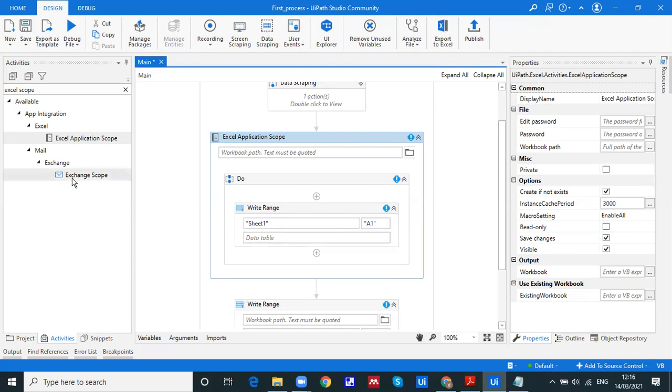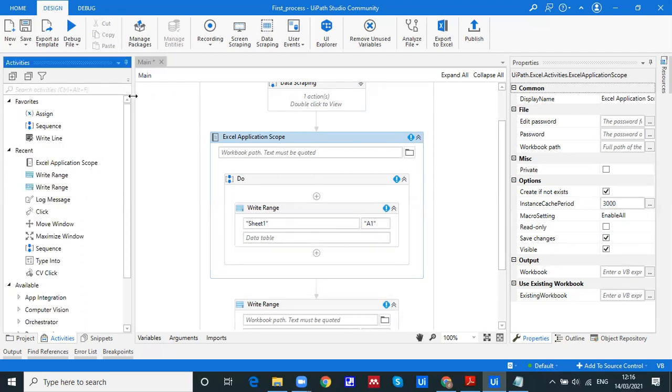In case of workbook, these are not available. In workbook, we don't have this kind of flexibility to work on these things. So Excel application scope provides this flexibility. Again, it depends on the situation and the application where to use Excel scope and where to use workbook. You may get confused, because the same activities are there for Excel and the same activities are there for workbook.